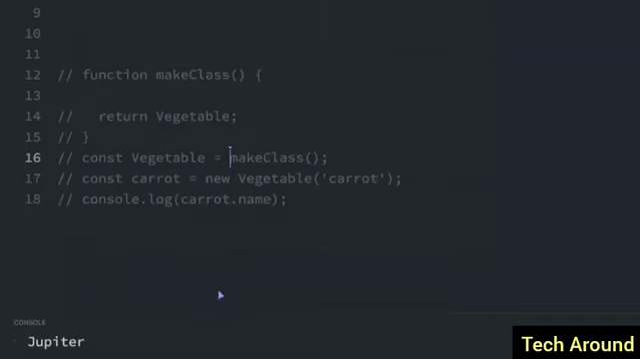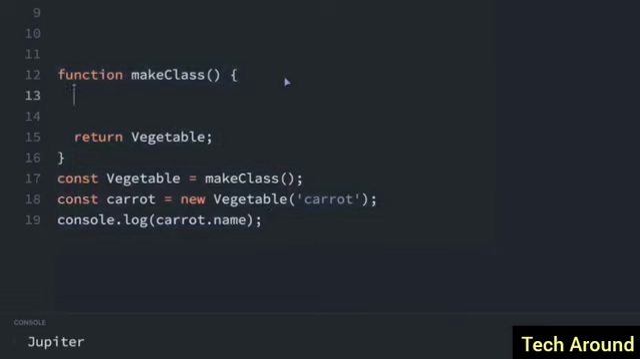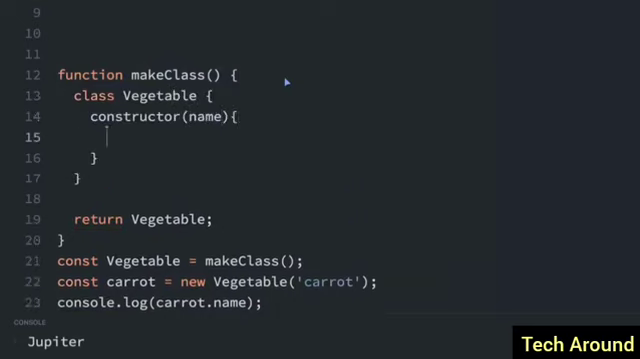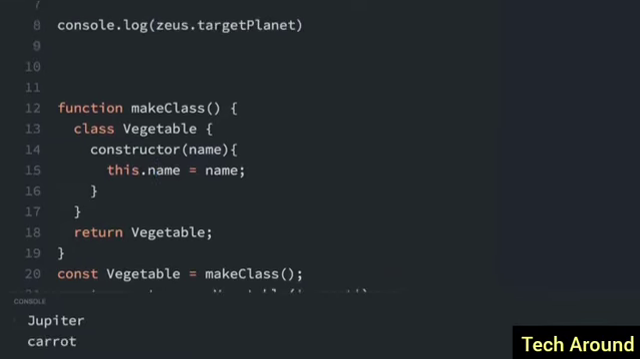So down here, we are going to do the same thing for a vegetable class. For the vegetable class, we'll have class Vegetable, and we're going to have a constructor with the name: this.name equals name. So now that we have this, we can set this vegetable to makeClass, which will return the Vegetable class that's up here. And then when we do new Vegetable and pass carrot, this carrot will go into here and it'll get set as this.name. So when we console.log carrot.name, we should get carrot.